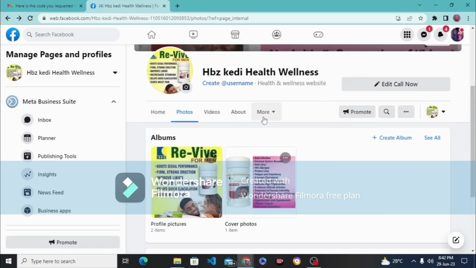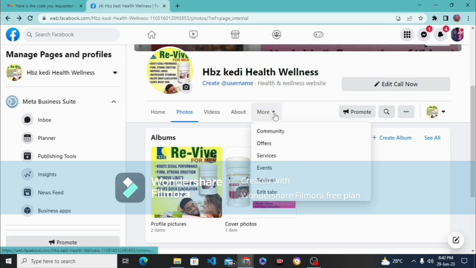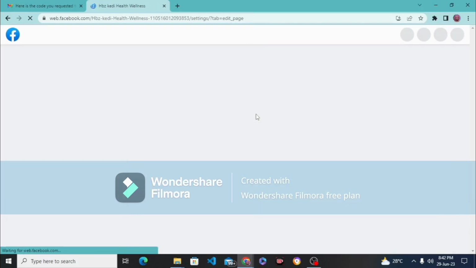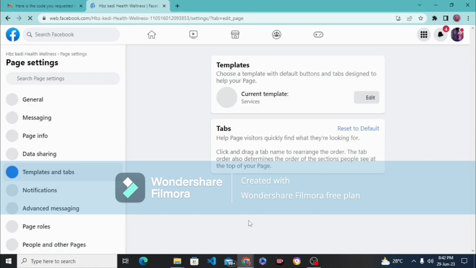This is our Facebook page. Now after then, we've already created our page. All the other ones are just settings. So you click on more. After clicking on more, you click on manage tab. So hold on, let's wait for it to load. Okay, so manage tab. Under this tab, just click on reset to default.